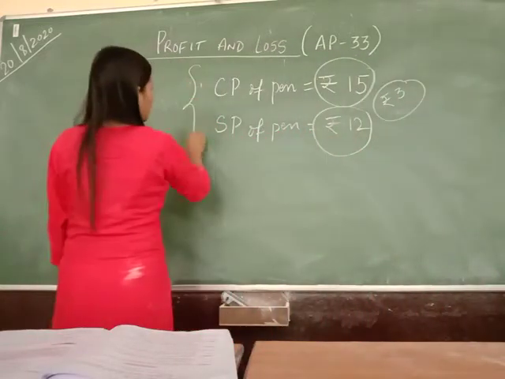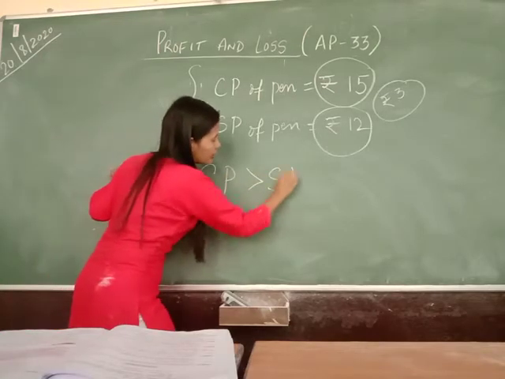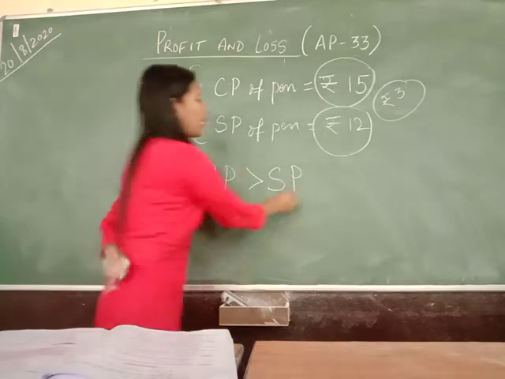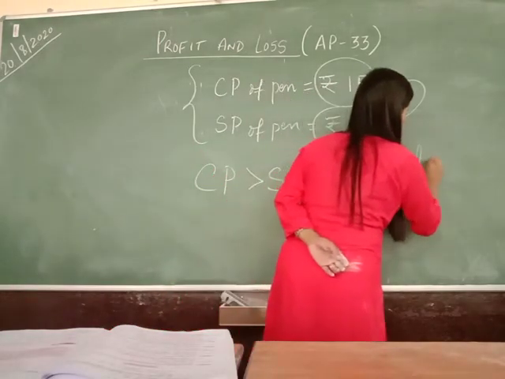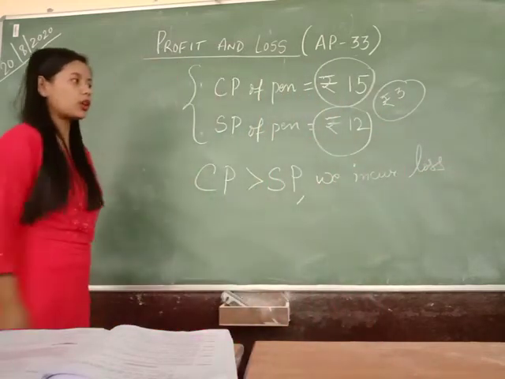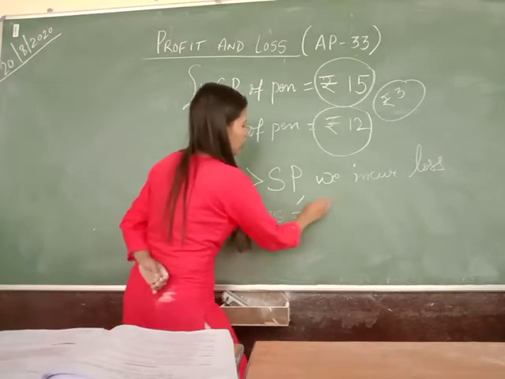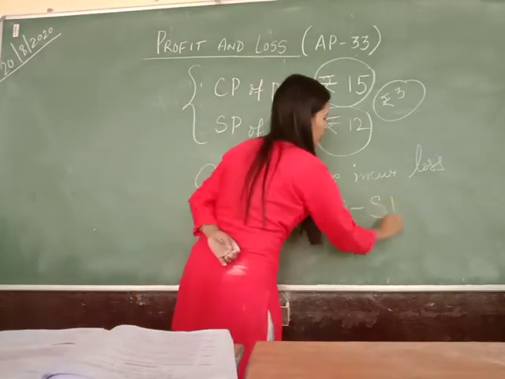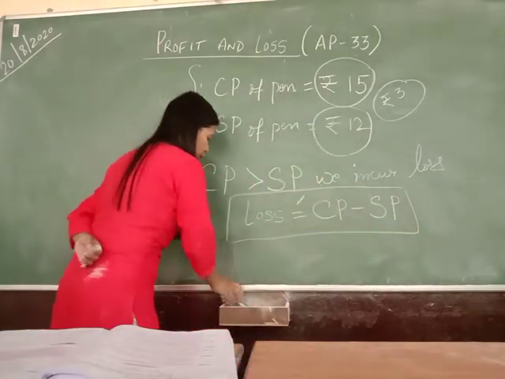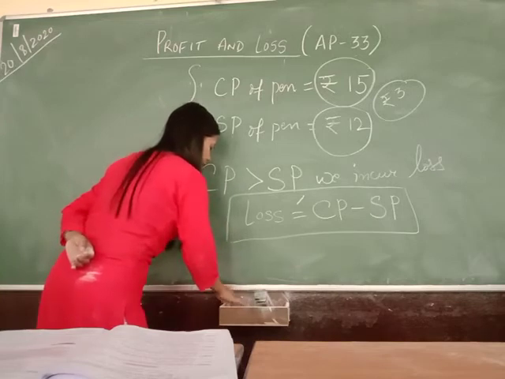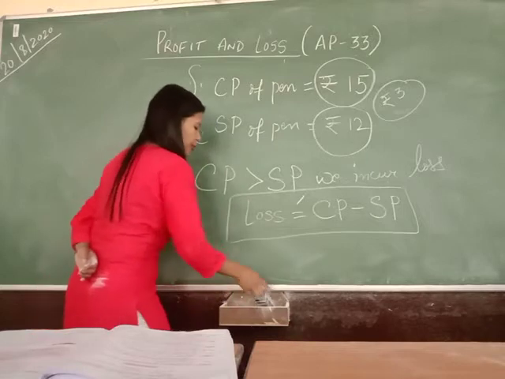You see the situation here, when cost price is greater than selling price, then we incur loss. And the loss is given by the formula cost price minus selling price. So these are the two important formulae that we need to remember. So this is all about profit and loss.